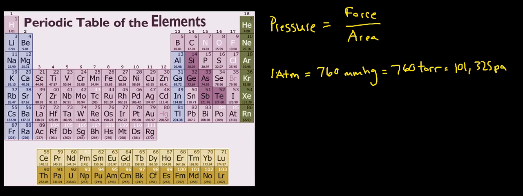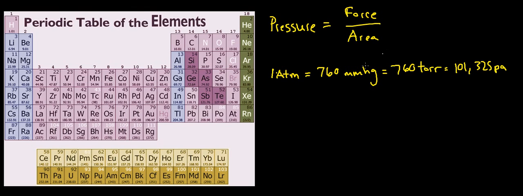And the relationship between pressure and volume and the amounts of gas and the temperature are all things that I'm going to go over in successive parts of this book. Charles' law, Boyle's law. I can't remember what the other guy was, but they're all going to be related to pressure.